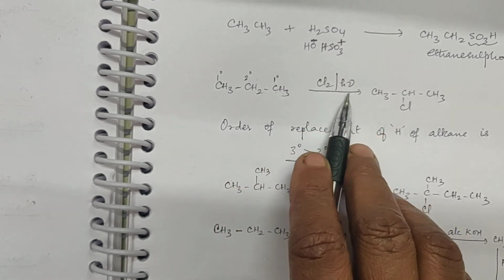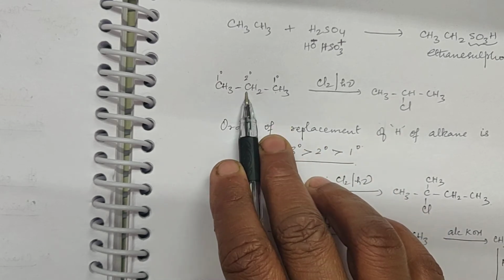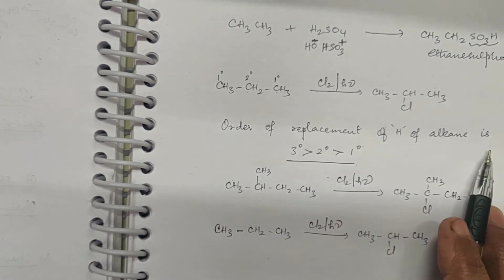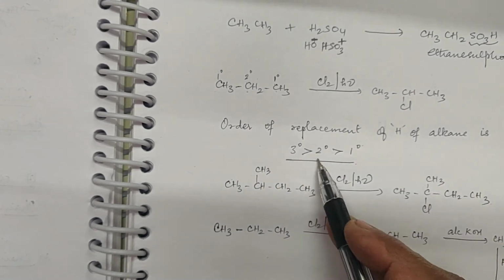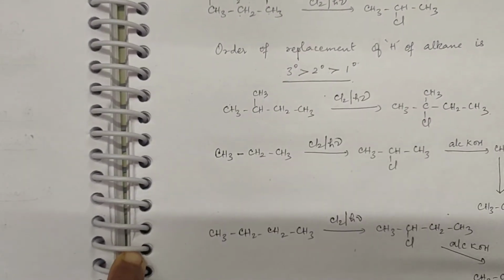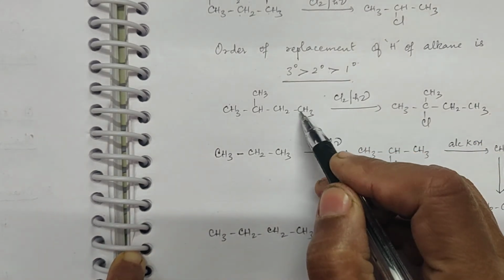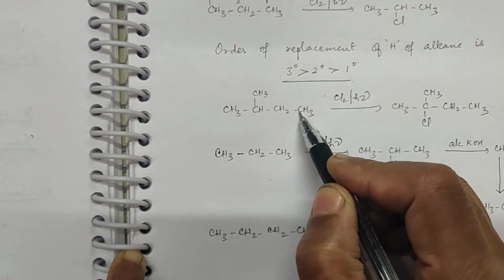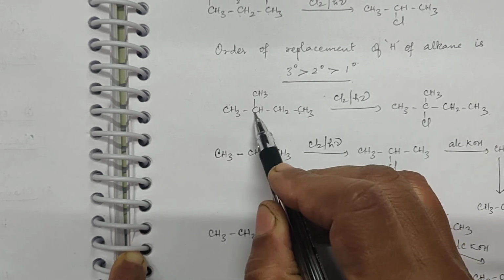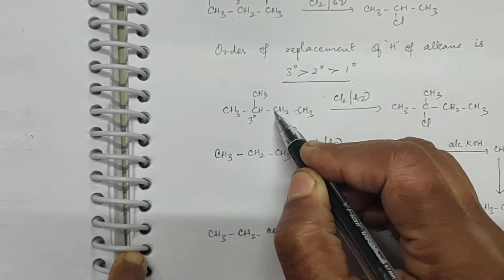Now when you are subjecting it to chlorination, the first hydrogen which will be replaced is the secondary hydrogen. So the order of replacement of hydrogen of alkane is tertiary greater than secondary greater than primary. Now supposing if I take this, now you are having hydrogen attached to primary carbon, hydrogen attached to secondary carbon, hydrogen attached to tertiary carbon. Now this carbon is tertiary because it is attached to 1, 2 and 3.